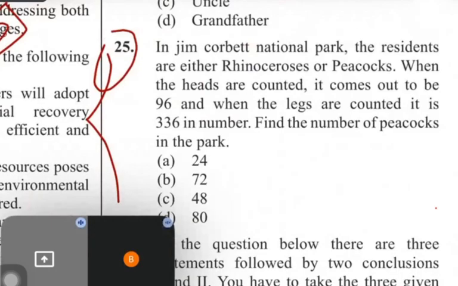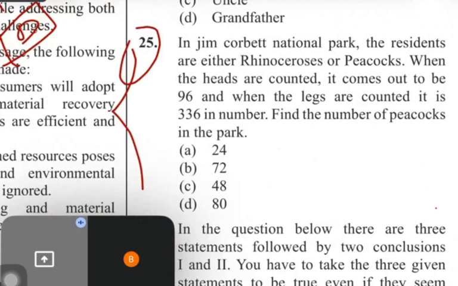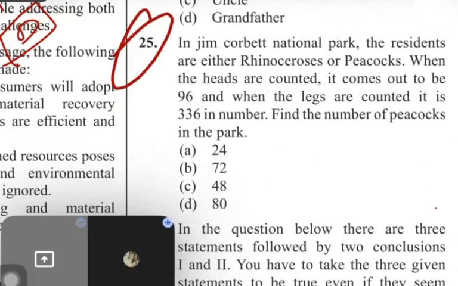Now guys, read this question, Priyal. Very smart question. 25. In Jim Corbett National Park, the residents are either rhinoceros or peacocks. When the heads are counted, it comes out to be 96, and when the legs are counted, it is 336. Find the number of peacocks in the park.